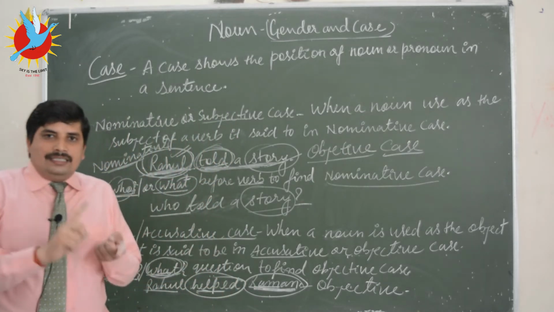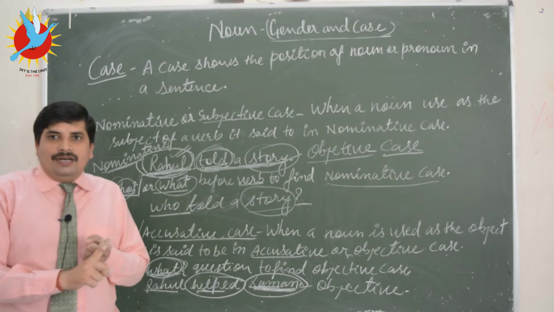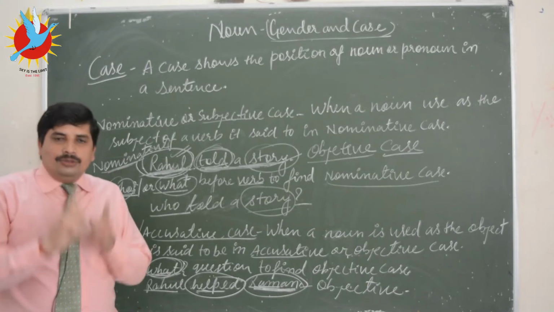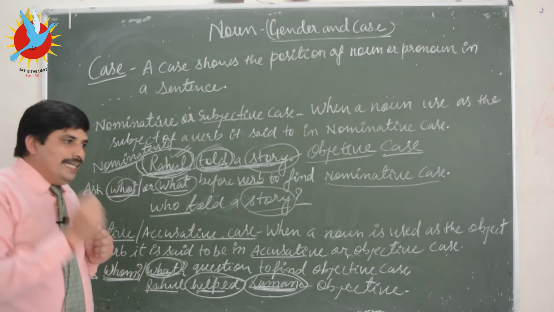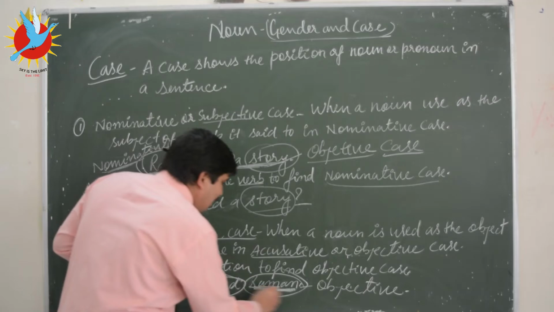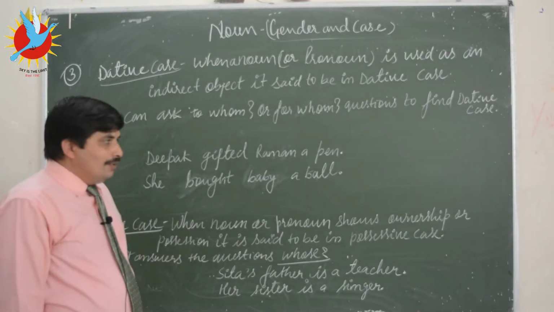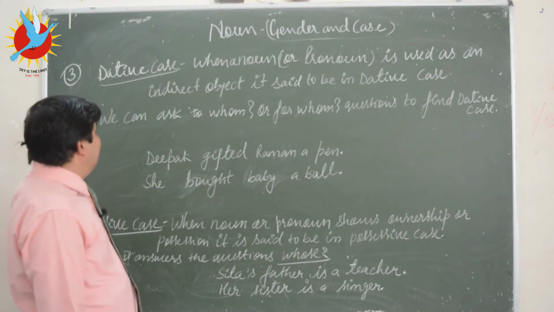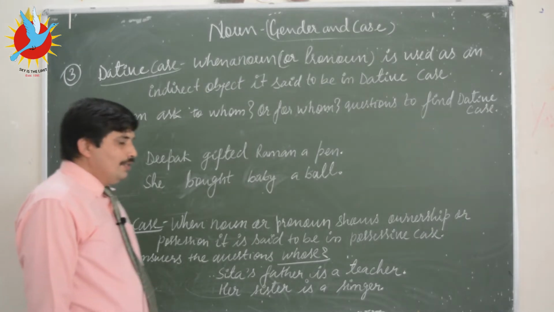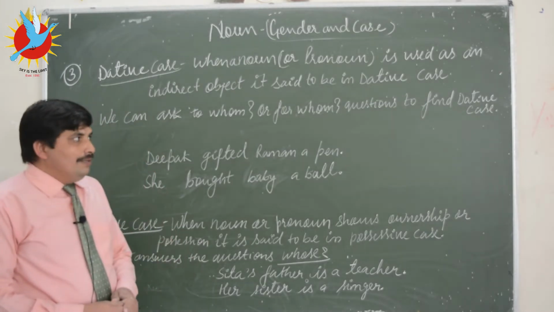Subjective means the noun is the subject of the verb. Objective or accusative means the noun is used as the object of the verb, like this Raman. Apart from subjective and objective case, we have dative case and possessive case. So first of all, now we will learn about dative case.